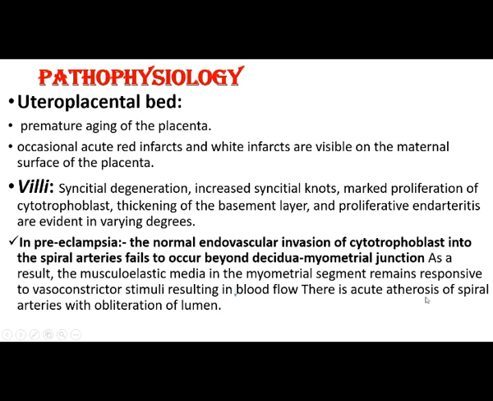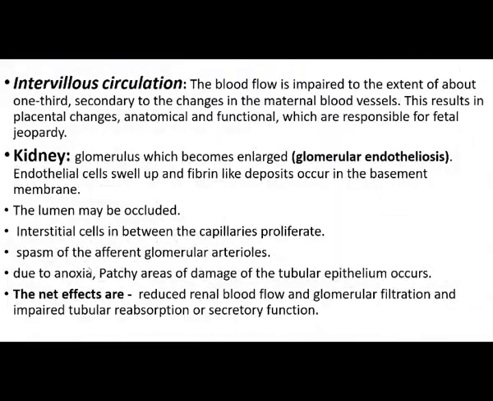Acute atherosis of spiral arteries with obliteration of the lumen occurs. Then intervillous circulation: the blood flow is impaired to the extent of about one third. Secondary to the changes in the maternal blood vessels, this results in placental changes, anatomical and functional, which are responsible for fetal growth restriction. So when the intervillous circulation decreases, it causes the anatomical and functional changes, and the fetus becomes growth restricted.